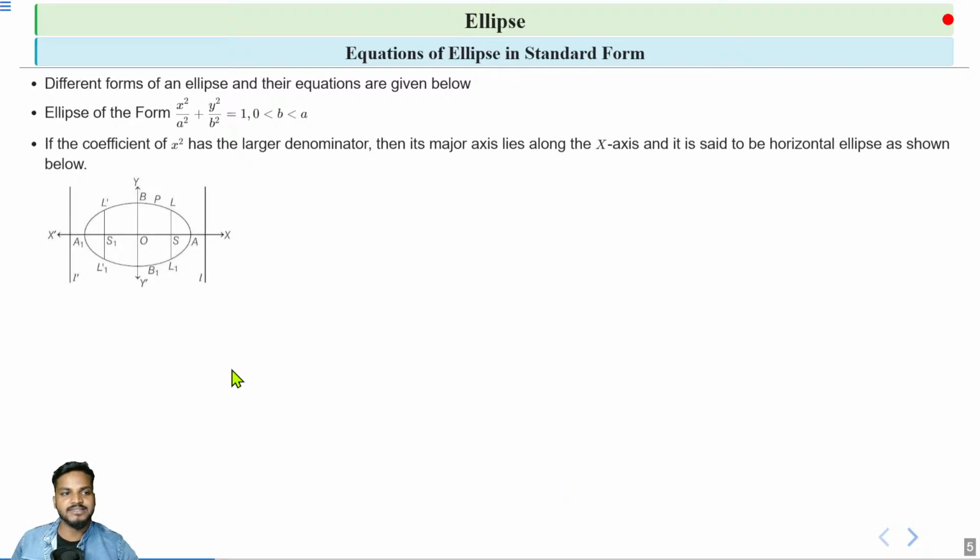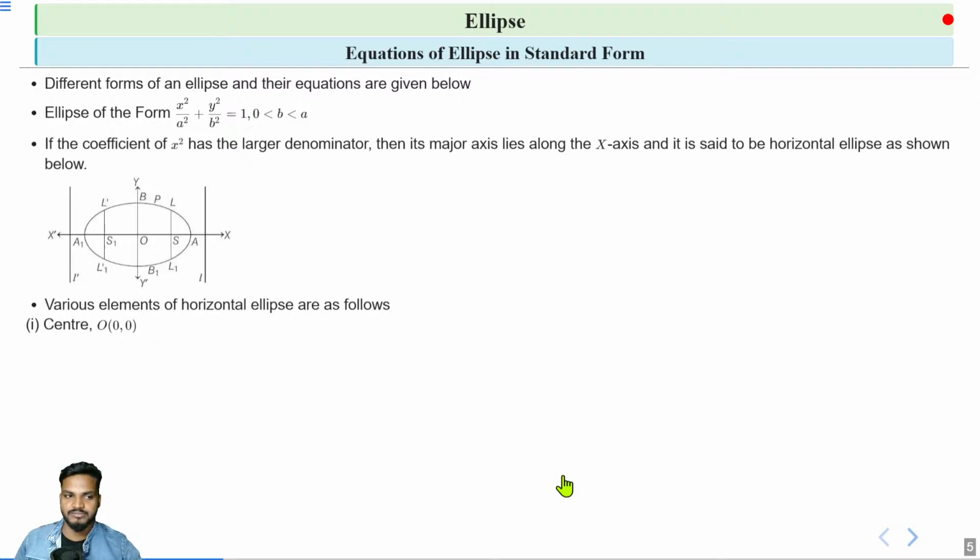Okay, so let's discuss each part of this horizontal ellipse. The various elements of this horizontal ellipse are: first, the center, that is the origin, 0 comma 0, where the major axis and minor axis intersect. That point is the center of the ellipse. Next, the vertices. The points A and A1, the coordinates of these vertices are given by a comma 0, and A1 is minus a comma 0.